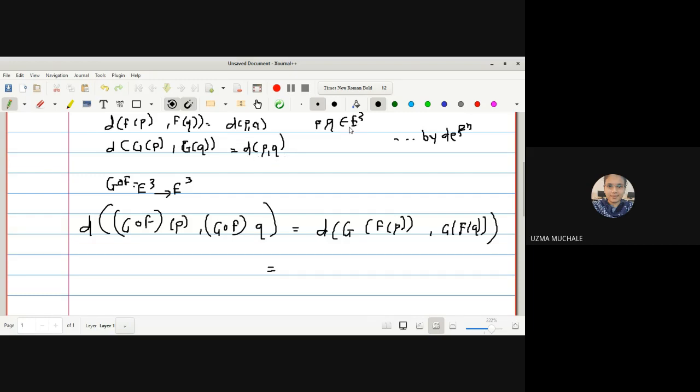So p and q are from E3, and f(p) and f(q) are also from E3. Yes, ma'am. Okay, so g of anything will be exactly equal to the distance between those two points. Correct. So can I write this as g is an isometry?